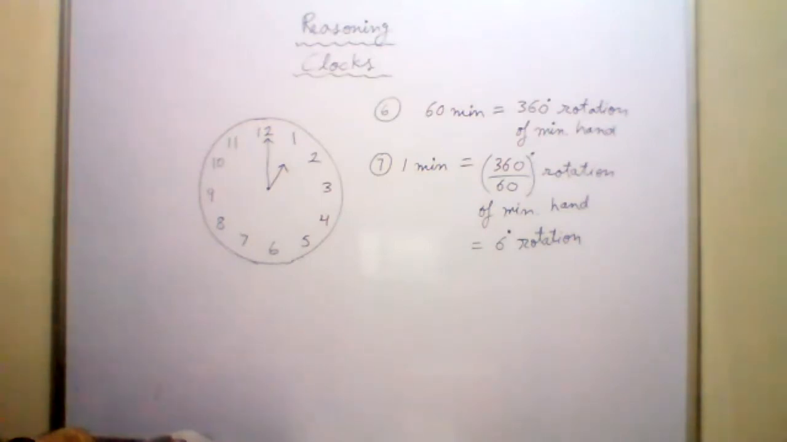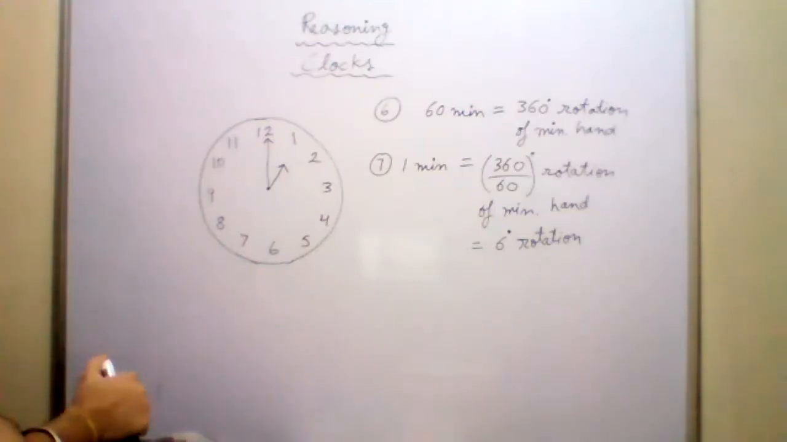So tell me, if you all have understood, how much degree rotation will there be when the minute hand moves 5 minutes? In 5 minutes, what will be the degree rotation? Sir, 30. Correct, 30. Now you have used your maths mind.